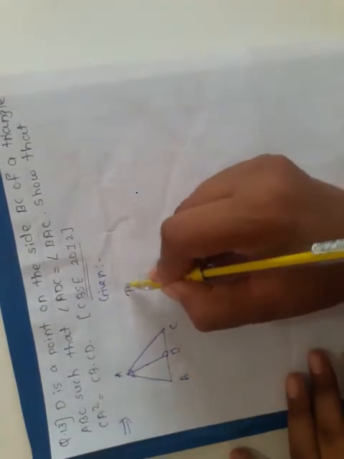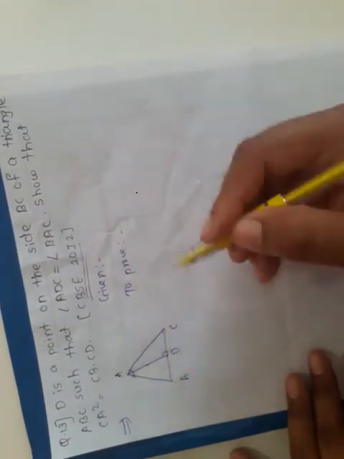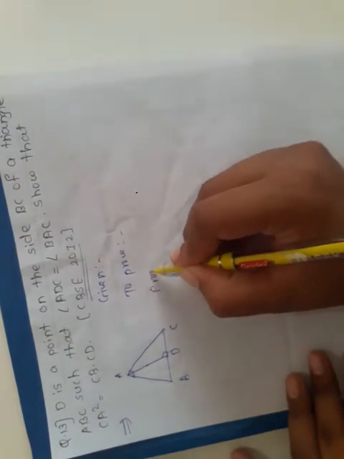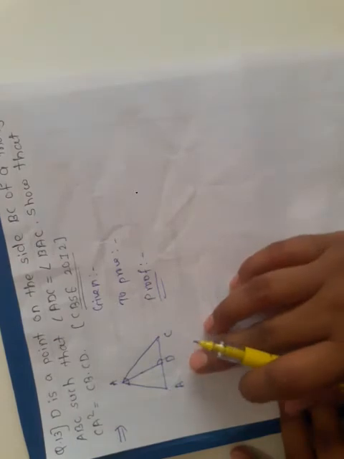CA square is equal to CB into CD. That you must write down in "to prove." To prove, you must write the given and what we have to prove. And now we are going to take directly the proof of this theorem.